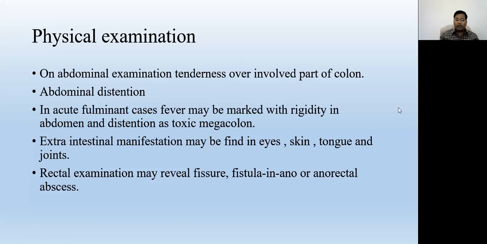If you suspect ulcerative colitis in a patient, you must do a rectal examination, because you know that in 90 to 95% of cases the rectum is involved. You may find slight tenderness in the rectum, and the patient may have discomfort during the rectal examination. The patient may have anal fissures, anal fistula, or a perianal abscess. So if you are suspecting ulcerative colitis, a rectal examination is always necessary.